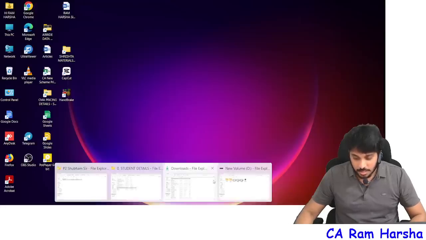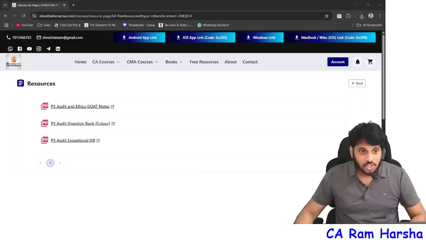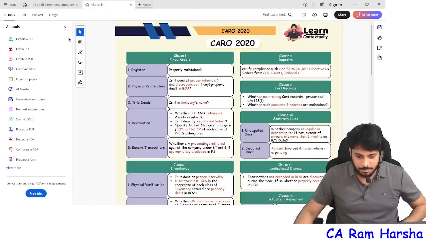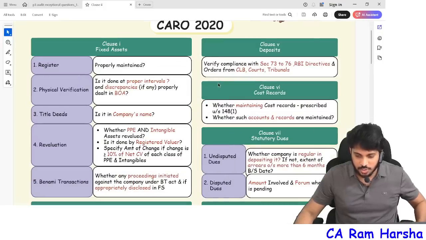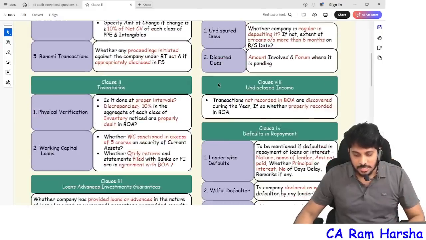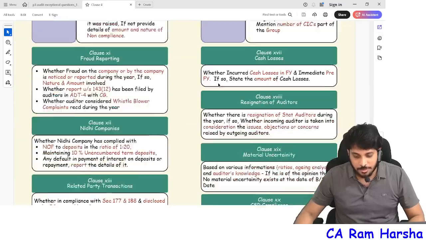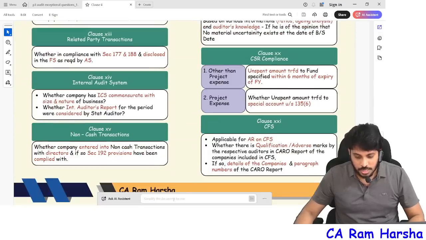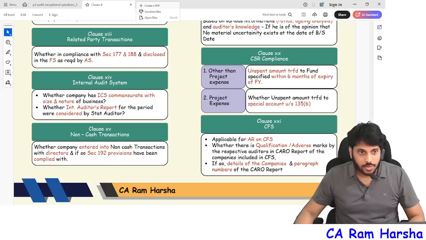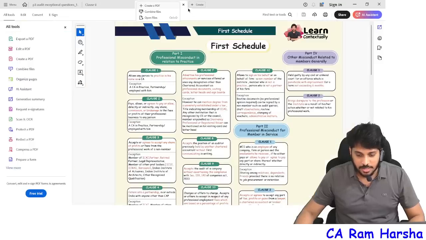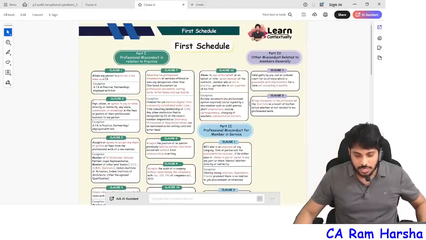Apart from that, we have even prepared charts. For example, this is a Caro related chart which we prepared. Getting it? This is a chart that we prepared for Caro. Same way we prepared for professional ethics too. I'll show you right now the professional ethics chart for CA final. The Caro chart can be used by anybody.